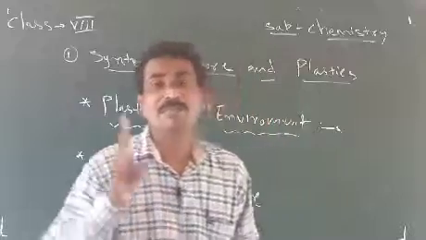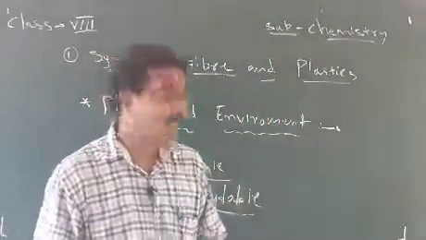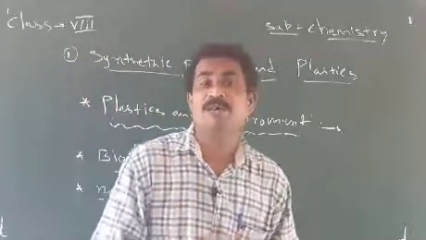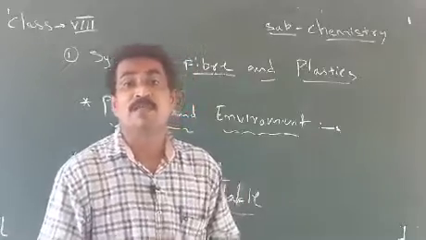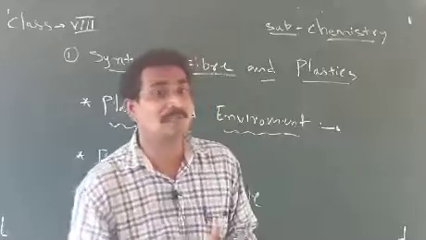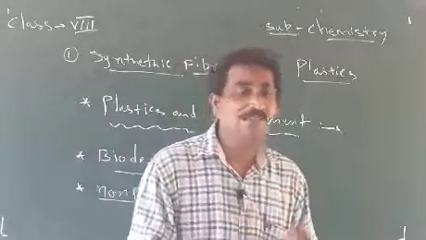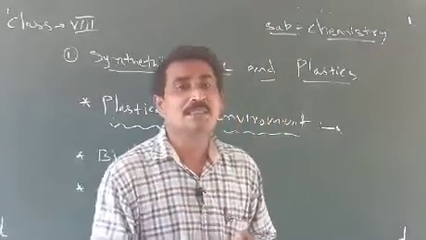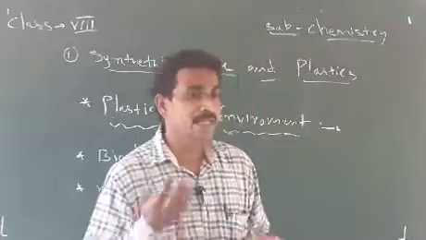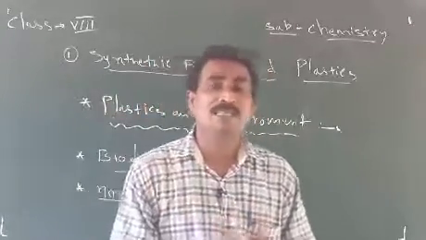Our surrounding garbage is divided into two parts: one is biodegradable garbage, another is non-biodegradable garbage. What is biodegradable garbage? Biodegradable garbage means material that decomposes by the natural process. Suppose flowers, plant leaves, dry roots, stem parts, fruit waste, any cloth, any wool.